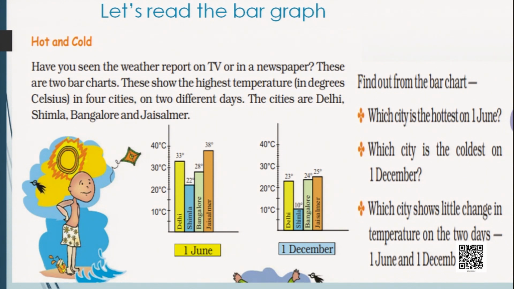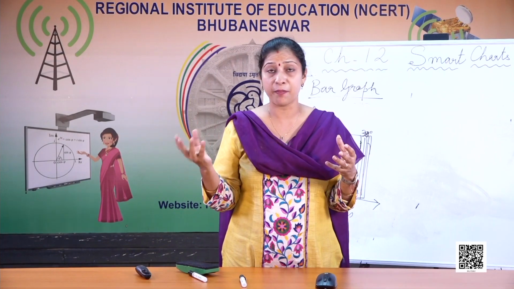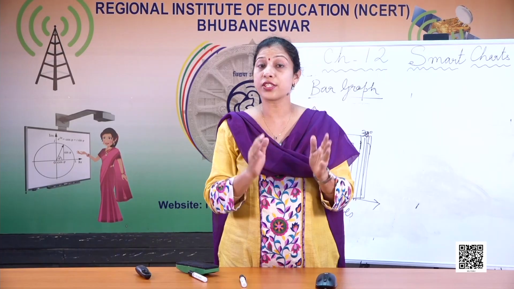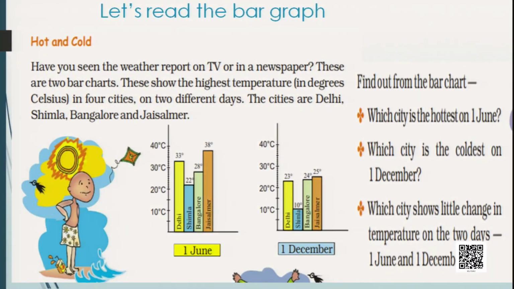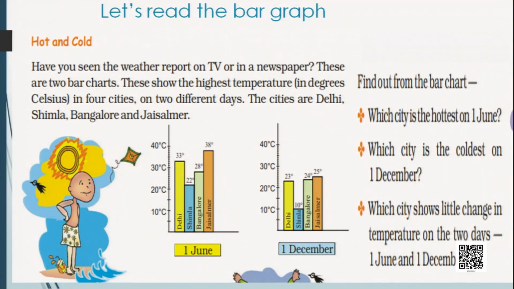You don't know any temperature, you don't have to remember. You just have to see the color and the height of the bar. Delhi was having 33 degrees Celsius, and in the month of December, the temperature was pretty low and it was 23 degrees Celsius. शिमला काफ़ी कम हो गया, लेकिन जो थर्ड सिटी है बेंगलुरु, वहाँ पे जो 1st जून में